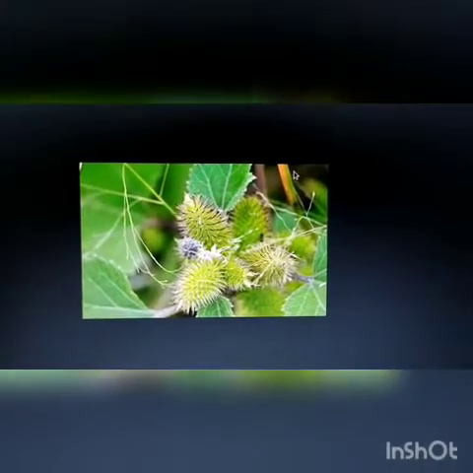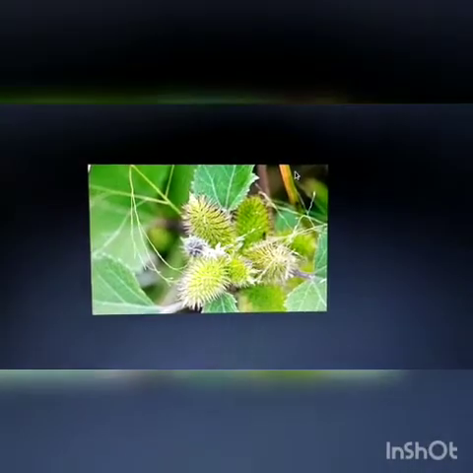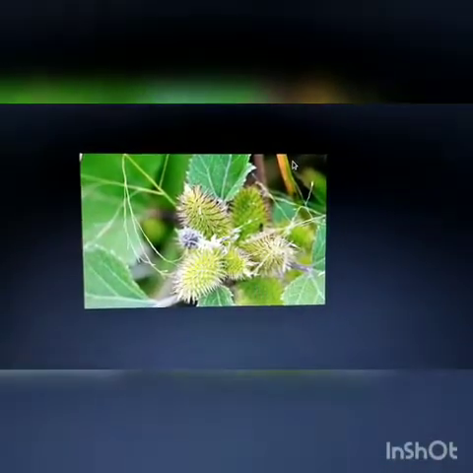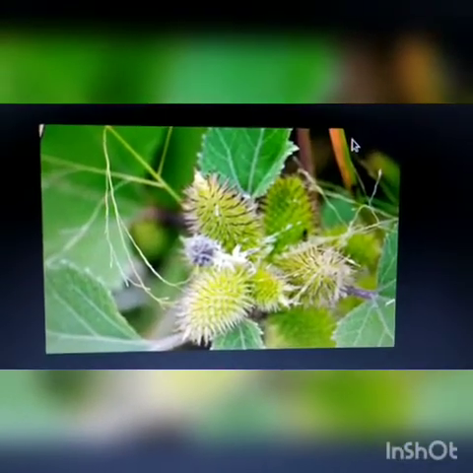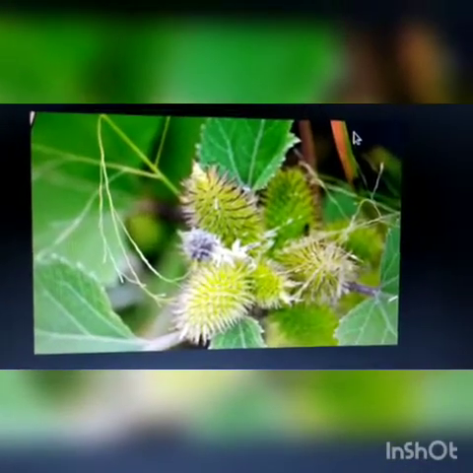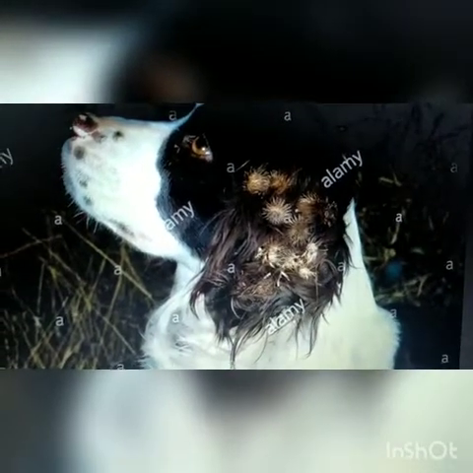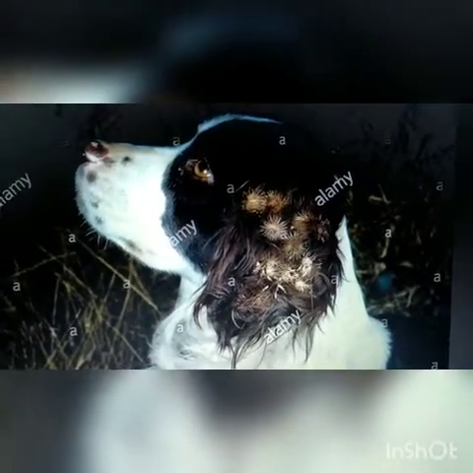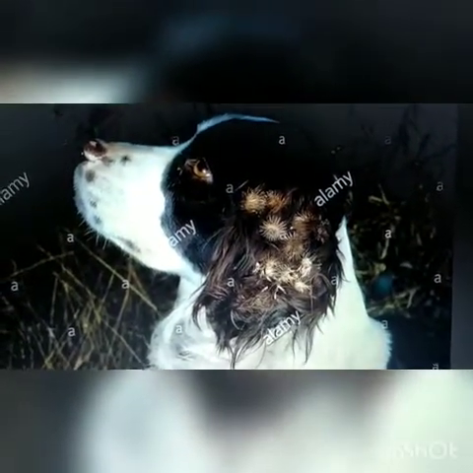Do you know what is this plant? It is known as xanthium, and seed of this xanthium has got these hook-like structures, as you can see in this image. Okay, these are the hooks. And how do they help the seed? Well, they stick to the animal body and get dispersed. So in this way, these xanthium seeds get dispersed from one place to another place.